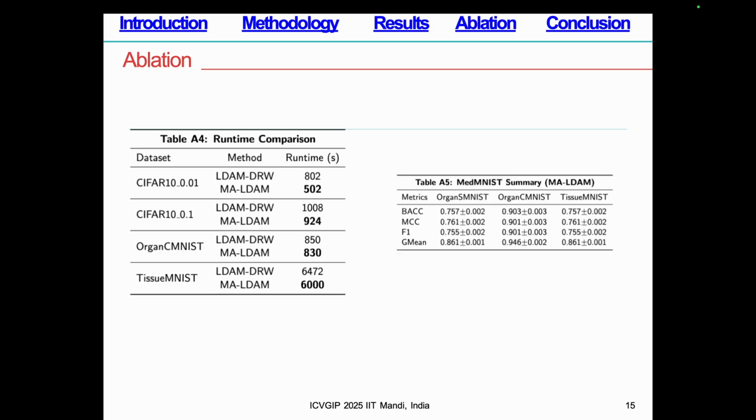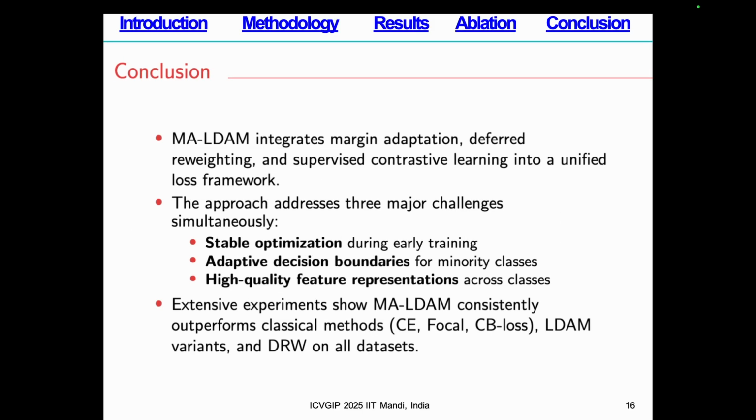In conclusion, we proposed a margin adaptation framework guided by distribution calibration. Our enhanced LDAM incorporates adaptive margins, temperature scaling, and dynamic reweighting. We have integrated supervised contrastive learning for feature level robustness. Our results show that with physics inspired modeling and margin aware optimization, even severely underrepresented classes can be effectively learned.